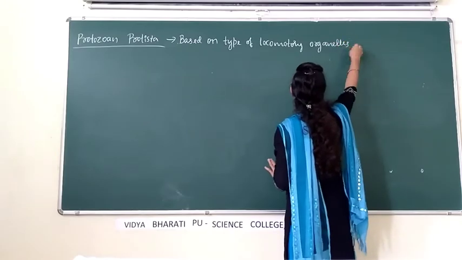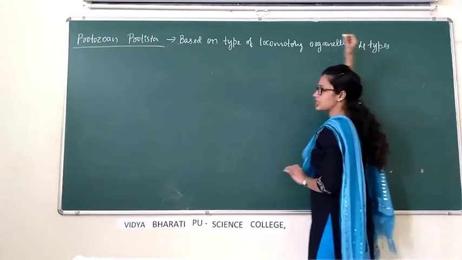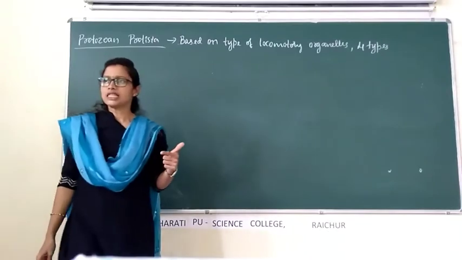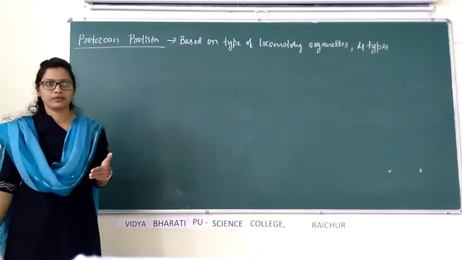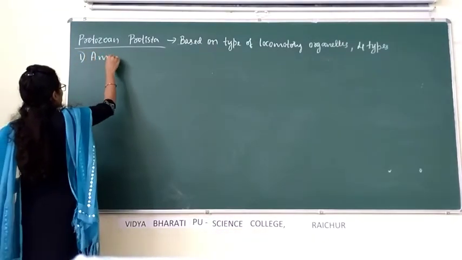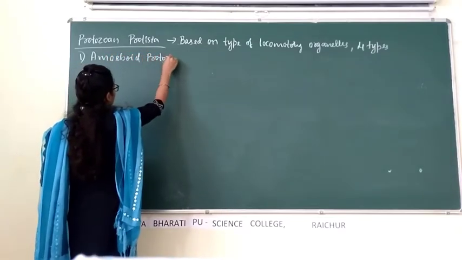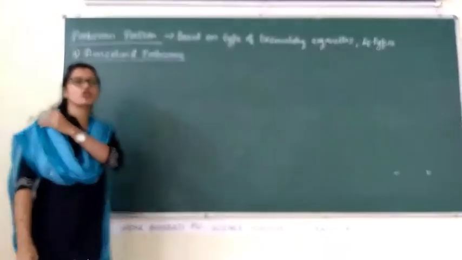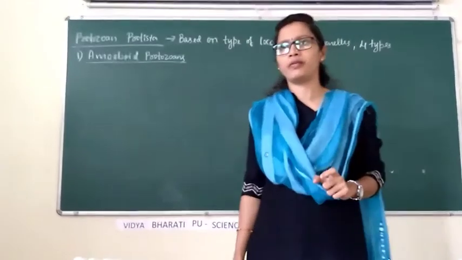They are classified into 4 types or 4 groups, such as Sarcodina, Mastigophora, ciliated protozoans, then sporozoans, last one. Sarcodina is nothing but amoeboid protozoans. Based on the type of locomotory organelles, means which locomotory structure is present in their body.